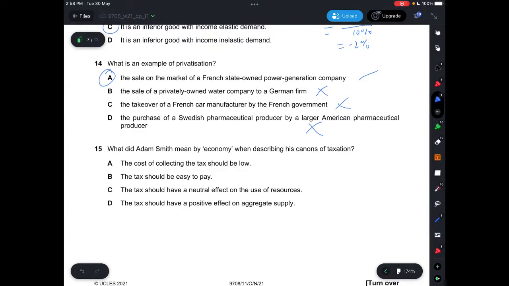Question 15, what did Adam Smith mean by economy when describing his canons of taxation? So economy, it has to be basically economical. That means that the cost of collecting tax must be low. So it has to be under A.